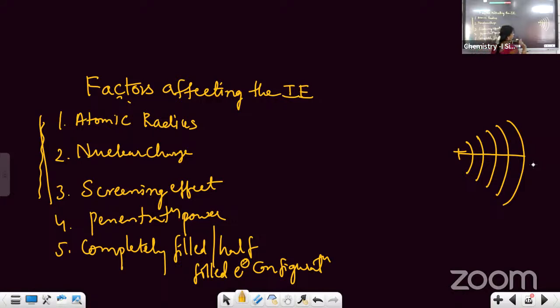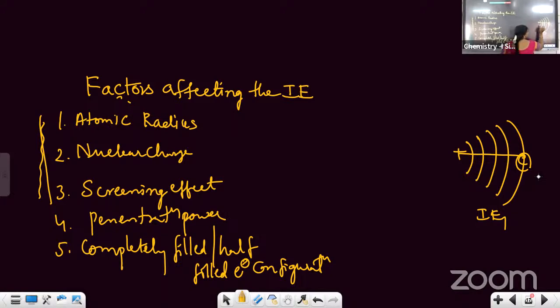Now, suppose we take 2 cases. First, we'll try to remove the electron from here. Suppose some energy is required, IE1, right? Then next take another neutral atom. Don't take it as a unipositive ion. Don't think that because first you have removed an electron, the next electron means it is unipositive. Don't think in that way. Take 2 cases.